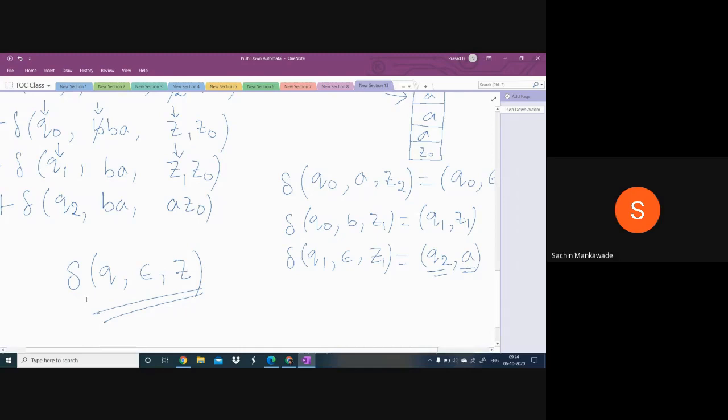Without taking the input symbols, in brackets, you just write like this. Continue. That is, copy like this, in brackets. Copy this one. After this, continue after this. Such moves are called null moves.